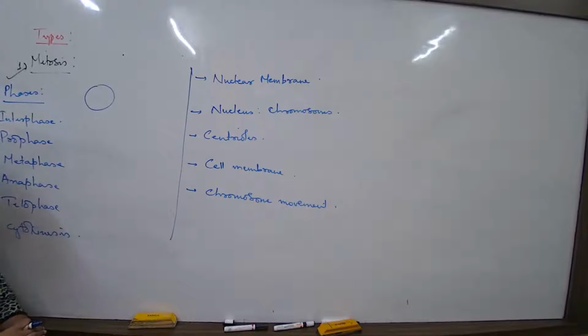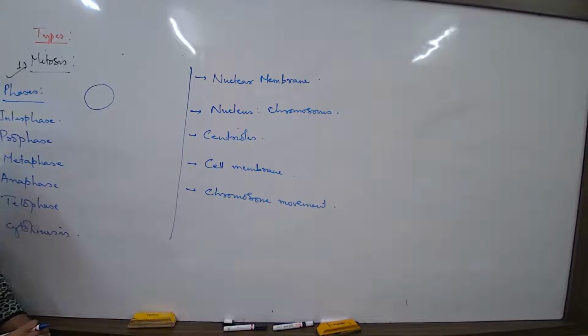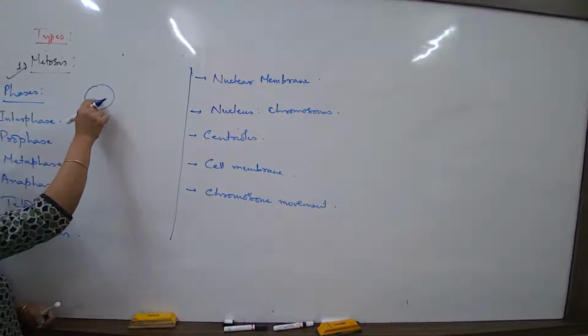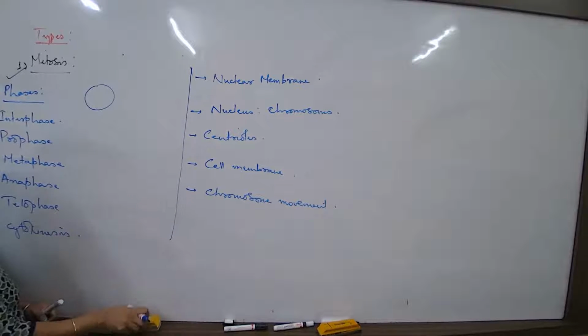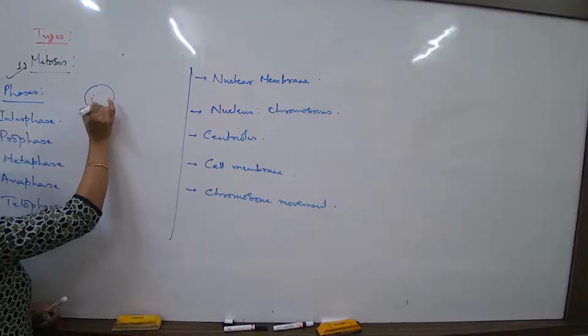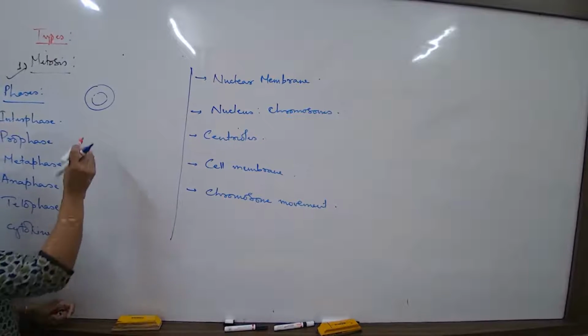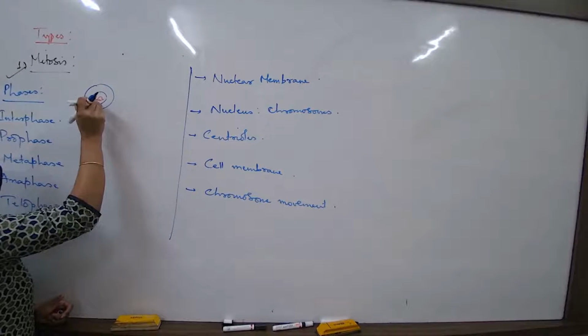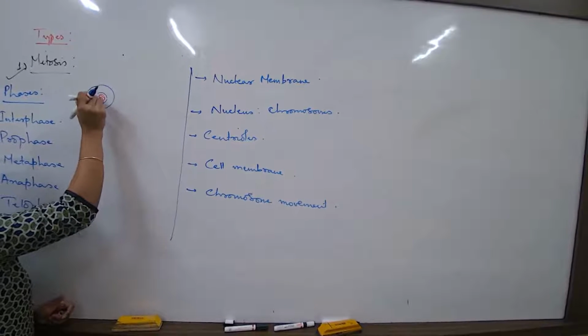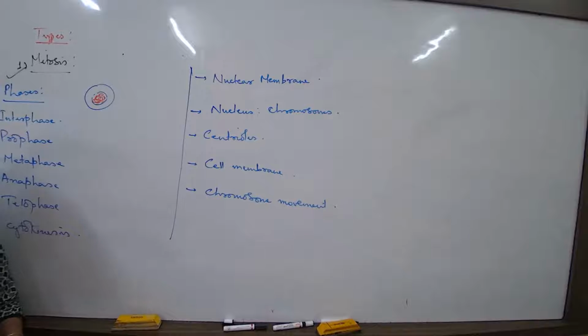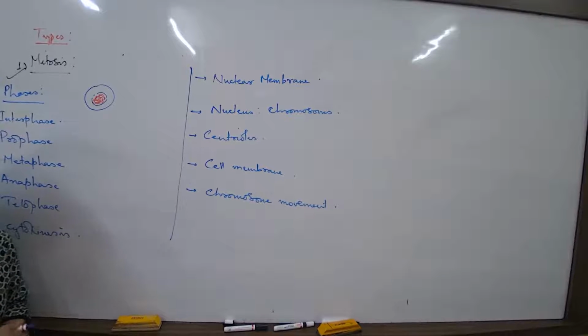Interphase. Now, in case of interphase, this is a cell, and if I have to draw the nuclear region, the nuclear region is almost formed. But what about the hereditary material, the chromosomes? Can we count them?